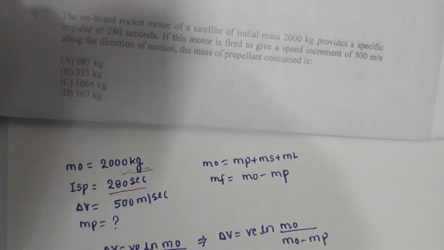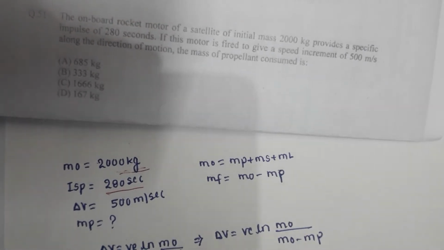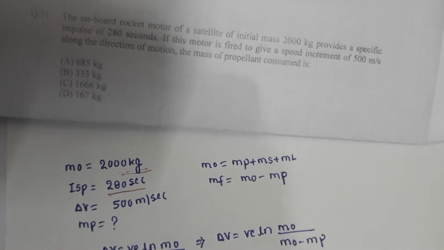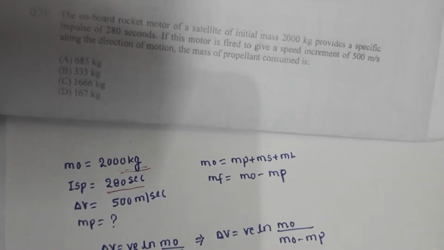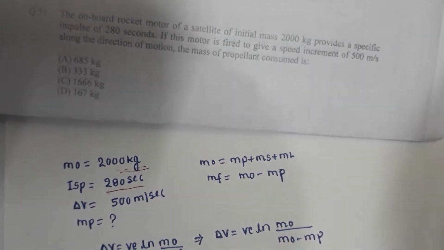If this motor is fired to give a speed increment of 500 meter per second, that is, a change in velocity of 500 meter per second along the direction of motion, then what we have to find in this question is the mass of propellant consumed.